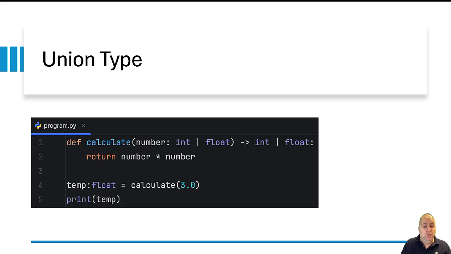Now, at line 4, you can see that we have a variable. Its name is temp. Its type is float. And that's fine. We call calculate. We pass over 3.0, which is float. So this is fine. And the return value is also of the type float.